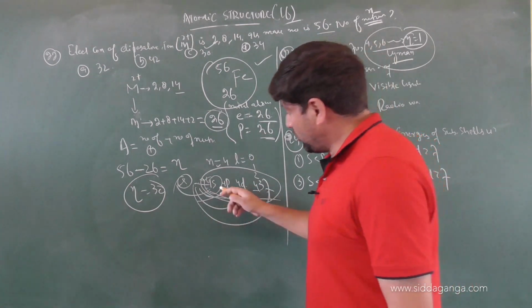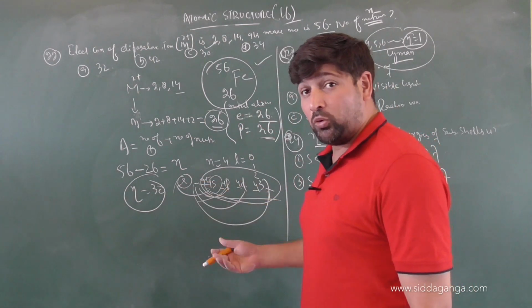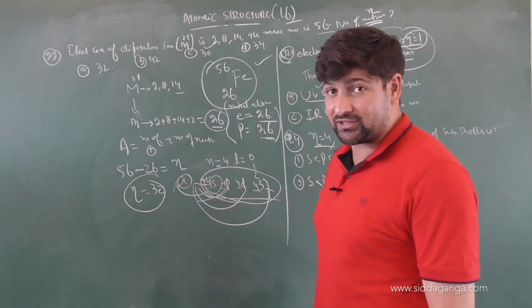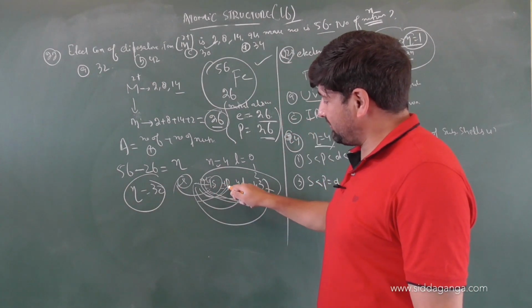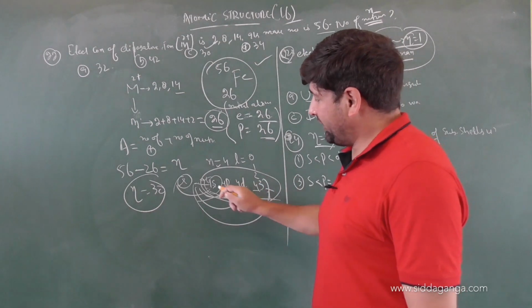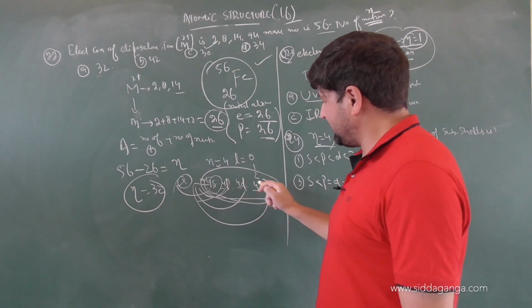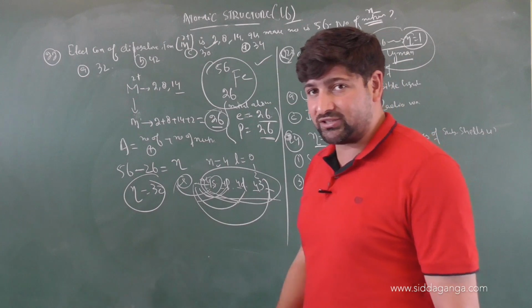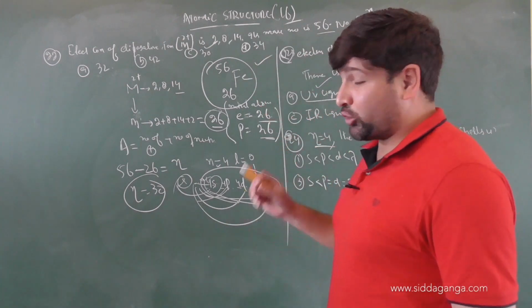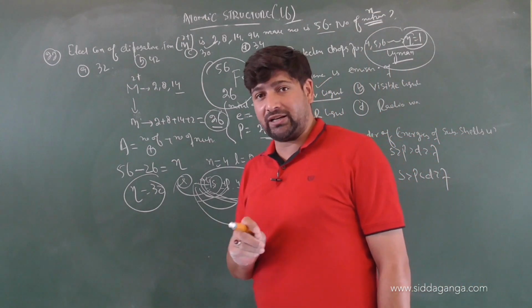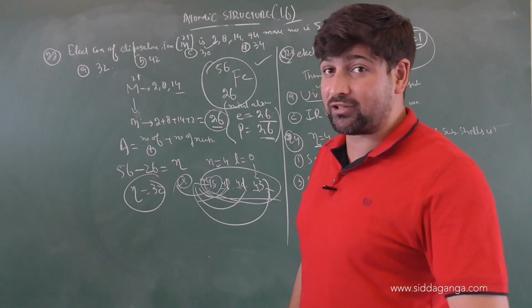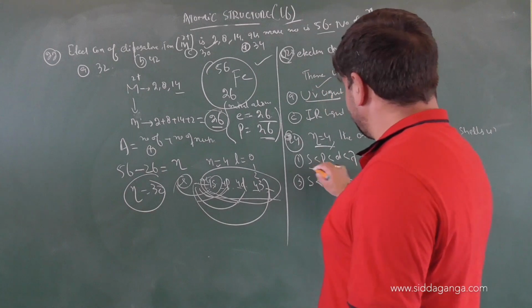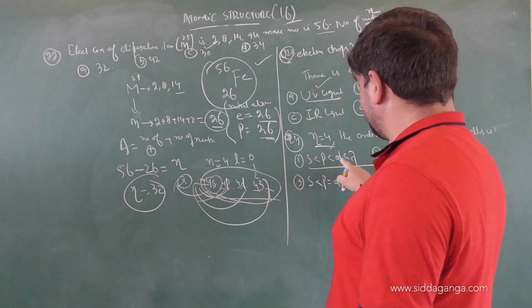So the energy of s will be least. The more penetrating the shell, the more stable the electrons in that subshell. So 4s will be more stable than 4p, then d, then f. So the energy of s is less than p, less than d, less than f, because stability and energy are inversely proportional. If a particular shell is more penetrating, it will be more stable, and it is very difficult to remove the electron from that shell. So the energy order will be s less than p less than d less than f.